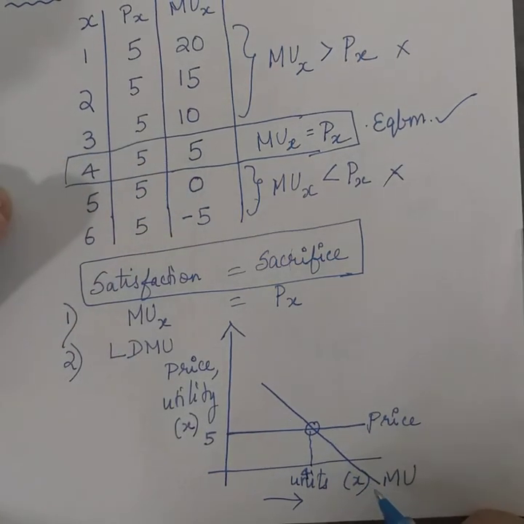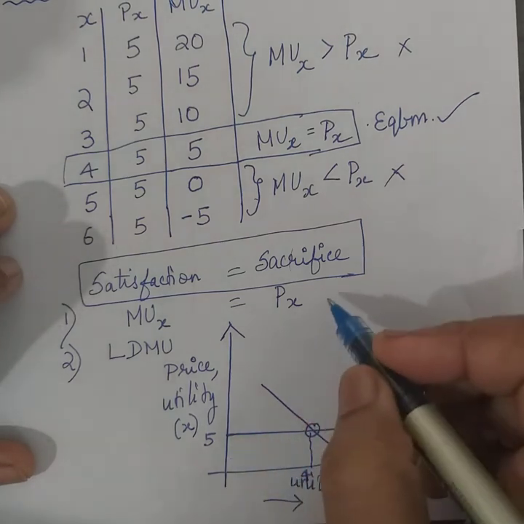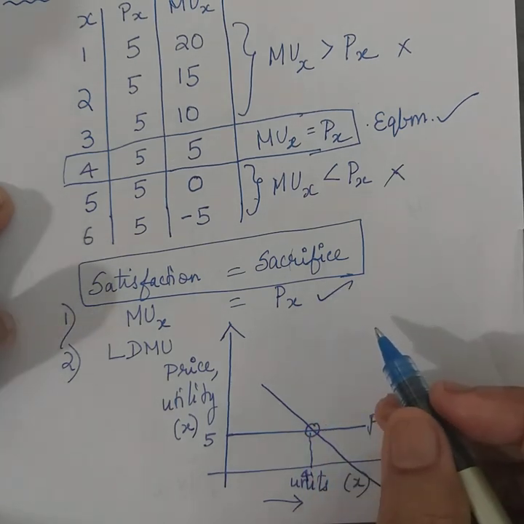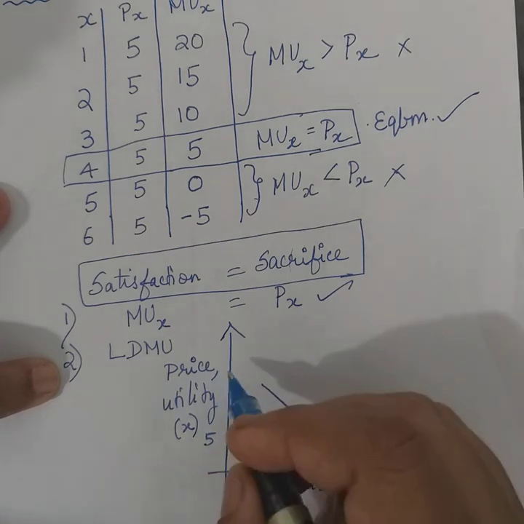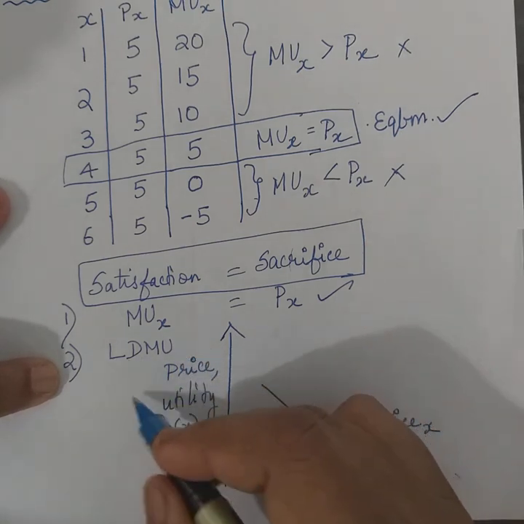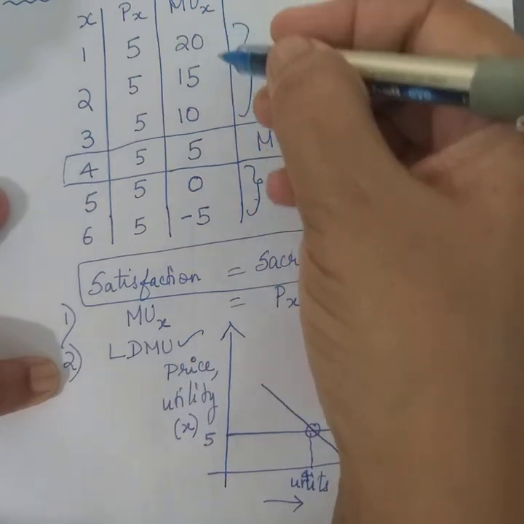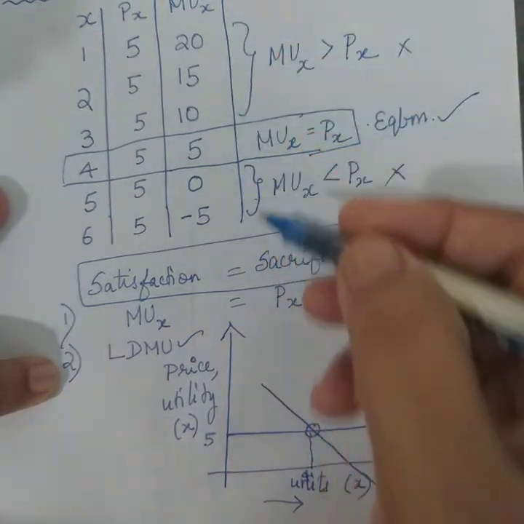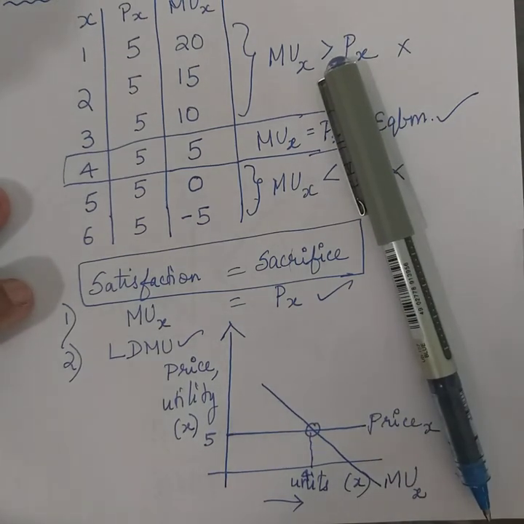So the MUx is equal to Px at this particular point, which is the first condition for the single commodity equilibrium. And the second condition is that even as successive units are consumed, there should be a diminishing marginal utility, and that is what you have. So that's a single commodity equilibrium case. I hope you understood. Thank you.